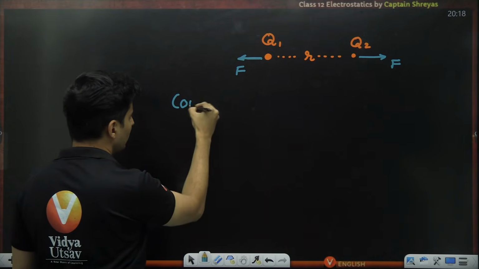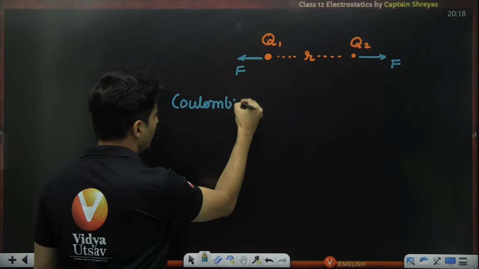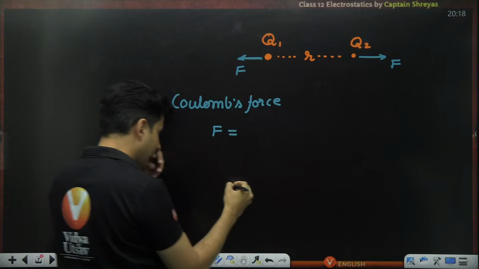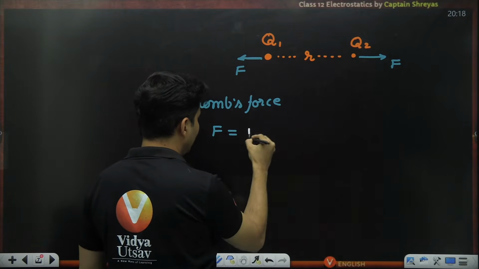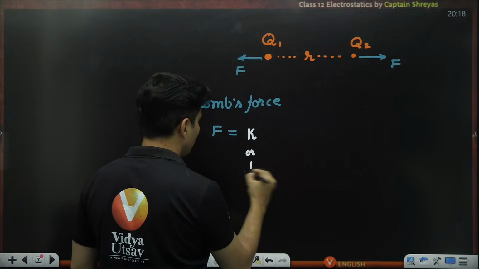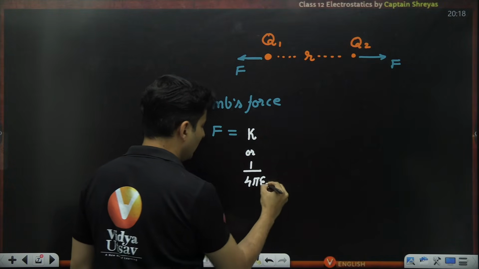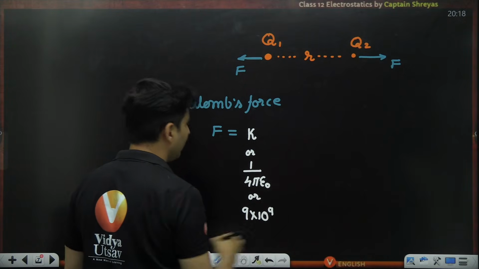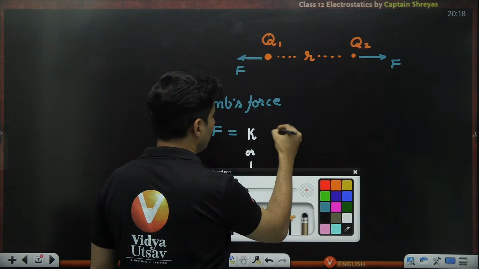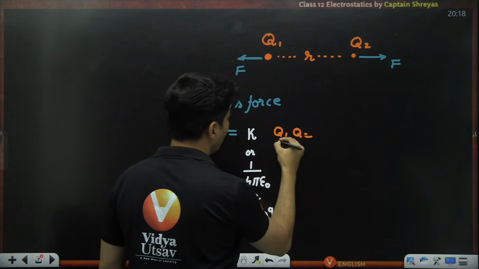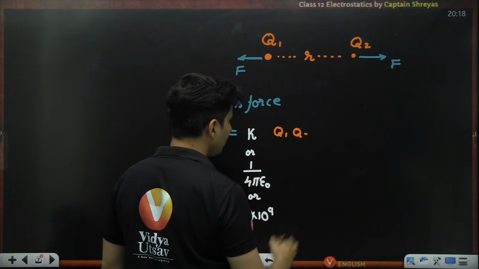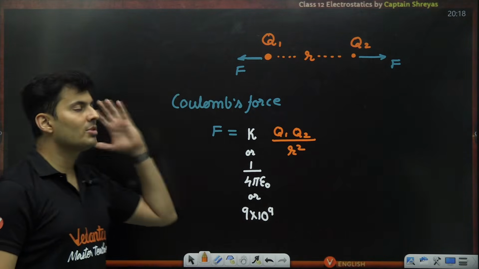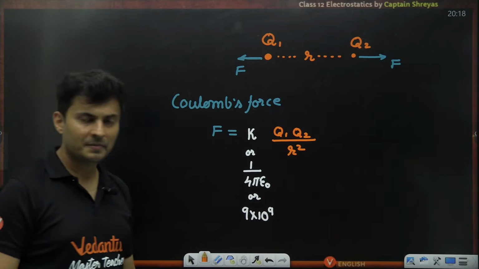And that Coulomb's force F is given by your constant K, or you can also use 1 by 4 pi epsilon naught, where epsilon naught is the permittivity, or in SI units 9 into 10 to the power 9, and then you can put Q1 Q2, the whole thing divided by R square. This was your Coulomb's force formula between two charges.